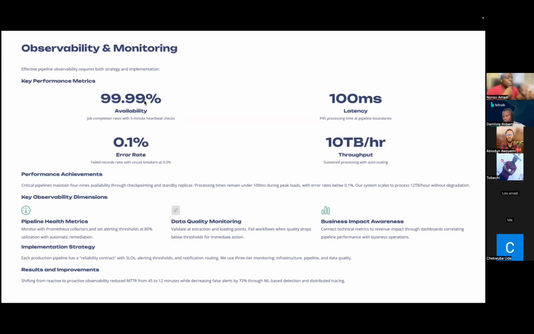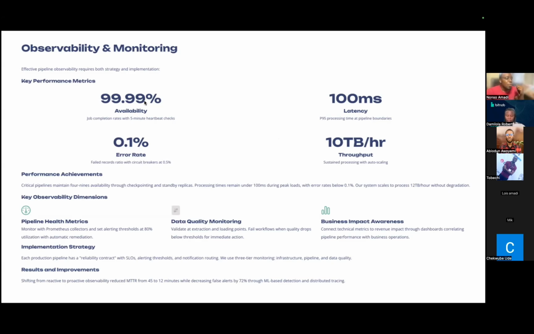So if our data pipeline has been failing over time, and we set an error rate where we can only allow 0.1%, maybe out of 1,000 jobs that our pipeline is processing, one job has failed. If we are going to allow for just 3 jobs to fail out of 1,000 jobs, that's a good error rate. But the minute we notice that it is exceeding that threshold, we can set up something known as circuit breakers that help us deal with that and send alerts to an engineer so that they can address that particular error rate.